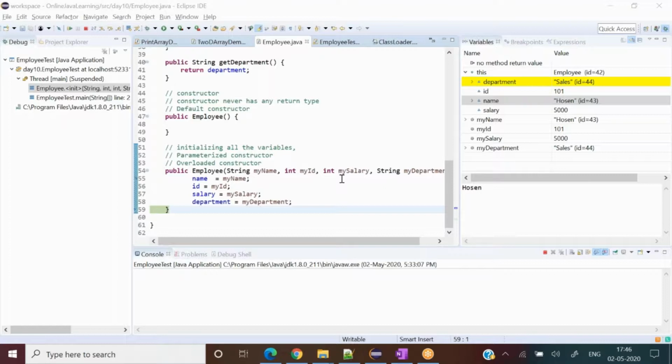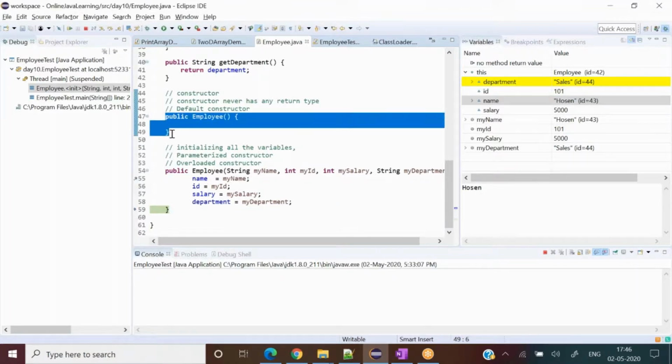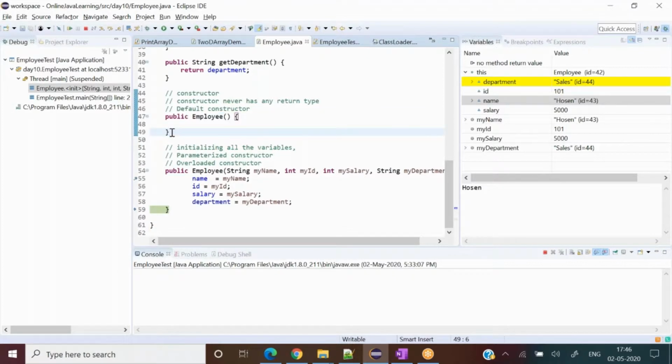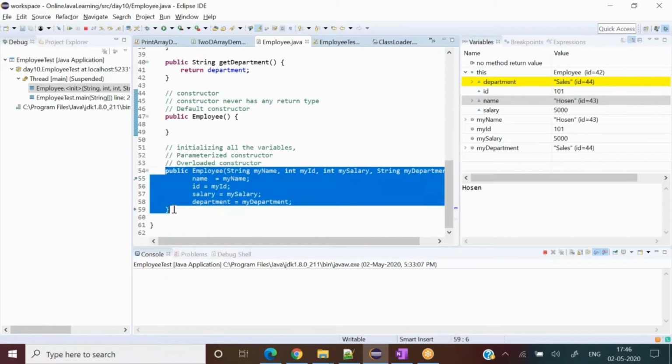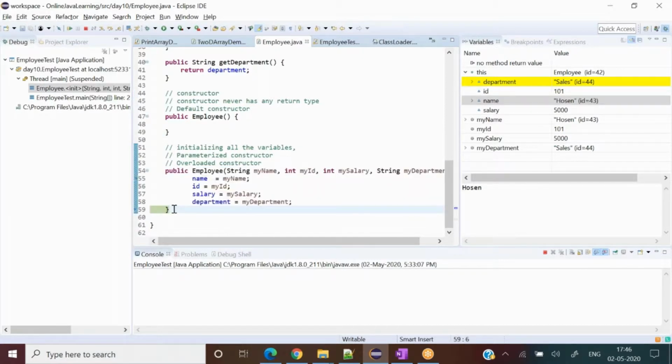The same way, this constructor has the single responsibility that whenever it sees any instance variable of the class, it will initialize them. If it is given this particular responsibility, then it will initialize all those class variables with their default value. If those are string, then null, or any other class, then null, and the primitive type, then 0 or 0.0, something like that. But if we have defined an overloaded constructor, then whatever value we originally supply gets assigned to the class level variables in the memory. Did you get these points thoroughly?